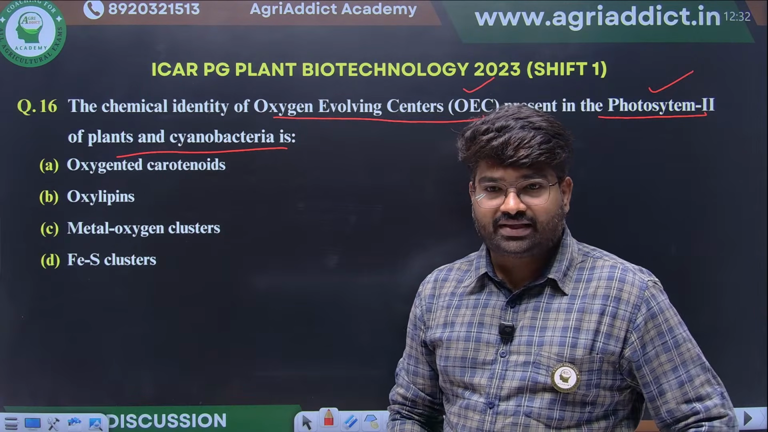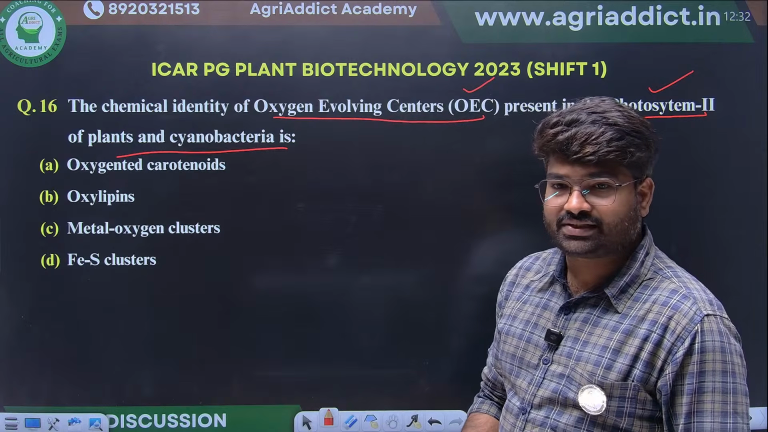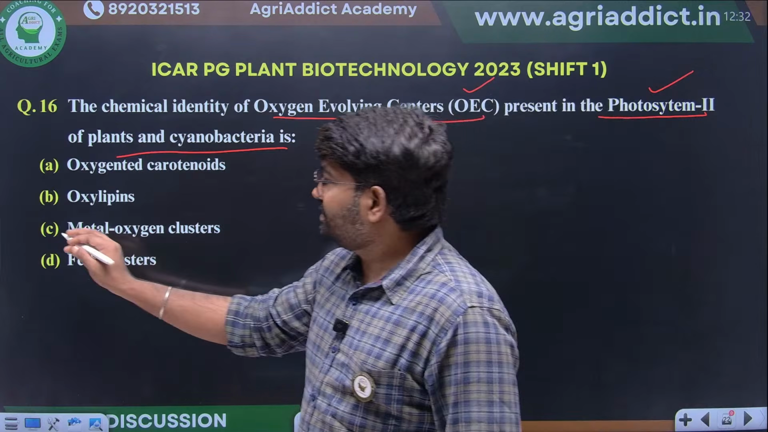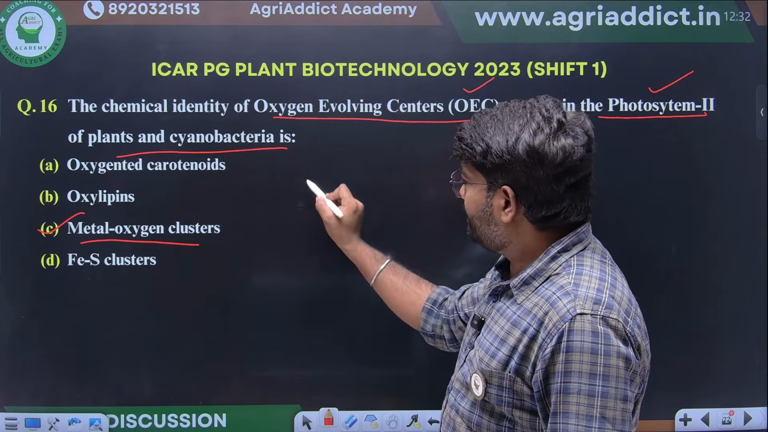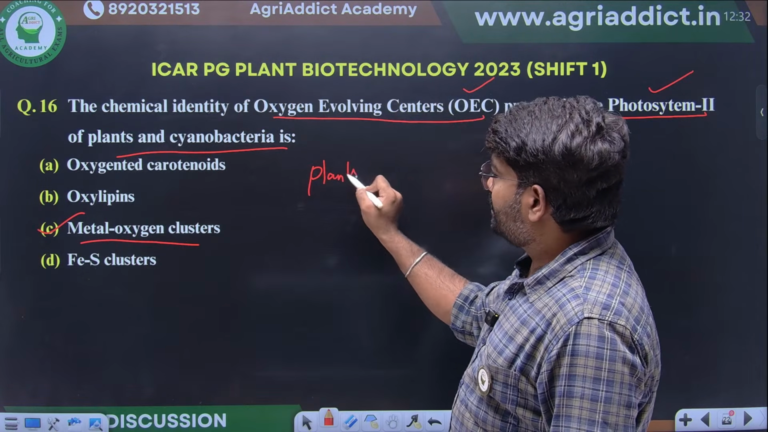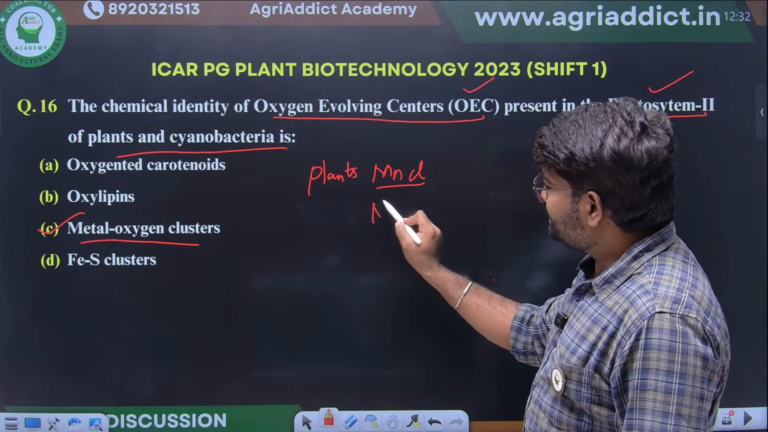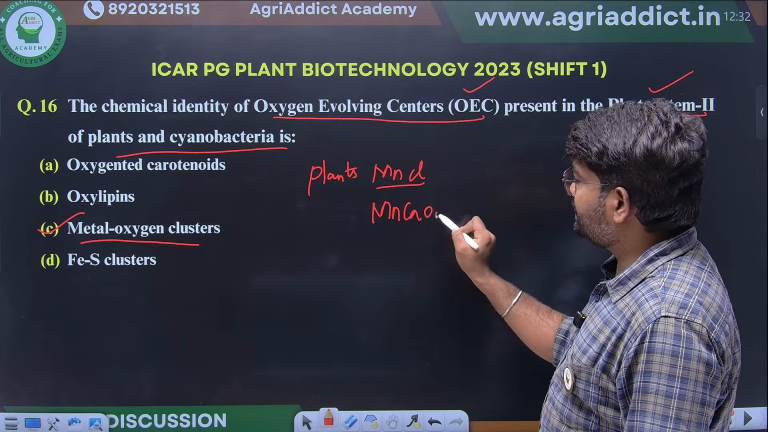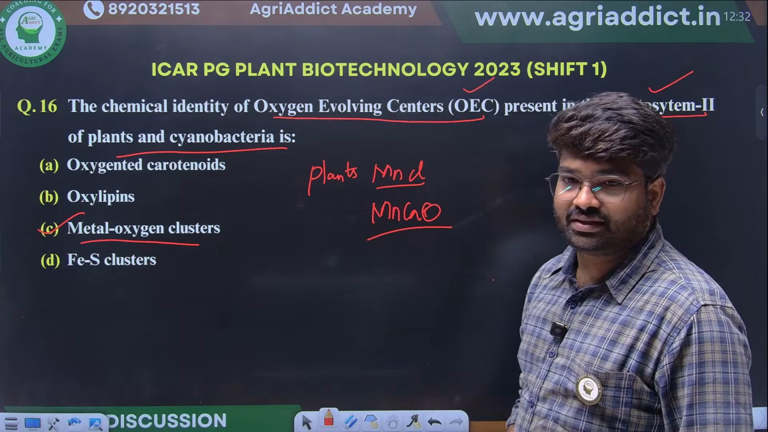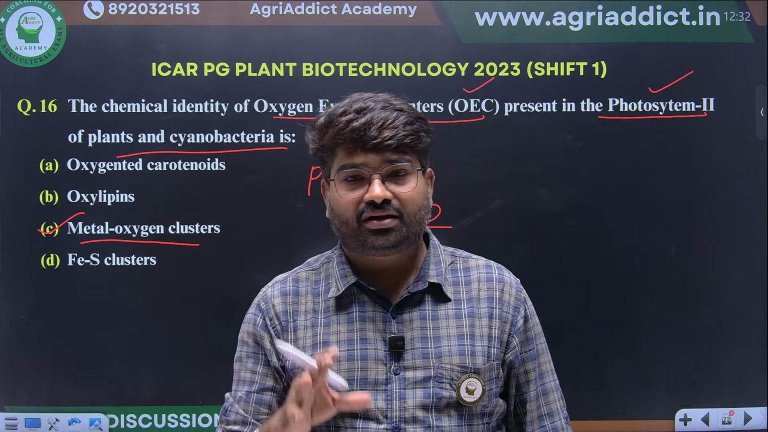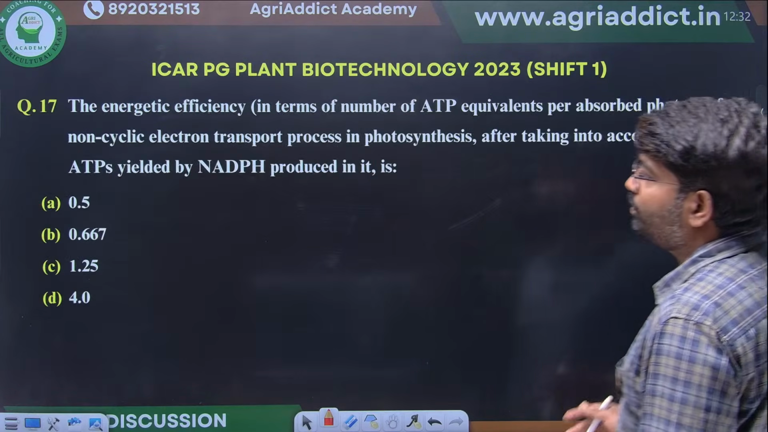What will be the answer? Yes, option A. No. Any guesses? Yes. The right option is what? Metal oxygen clusters. We know in plants, magnesium and chloride will act as clusters, or else magnesium calcium oxides, calcium monoxides. These also act as clusters that are involved in electron transport chains of the oxygen evolving complex. This is a very important point.